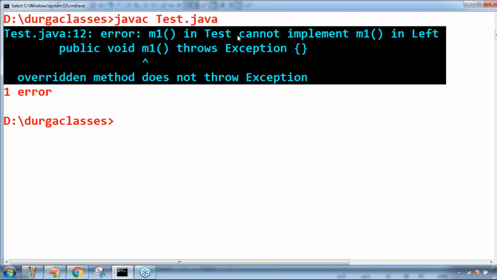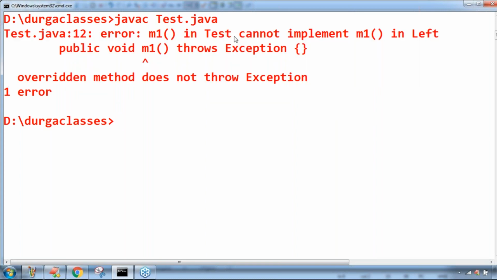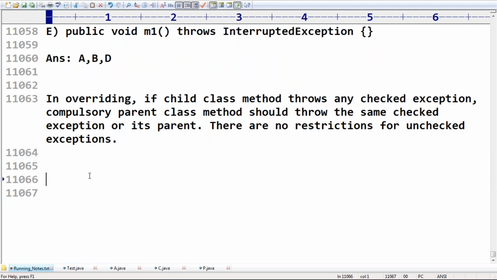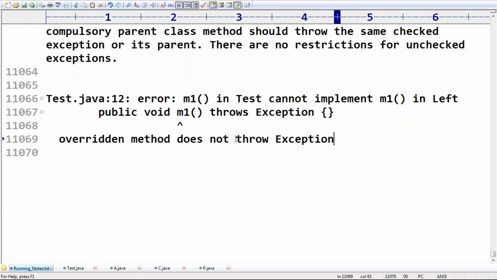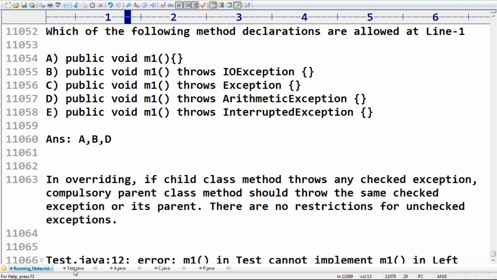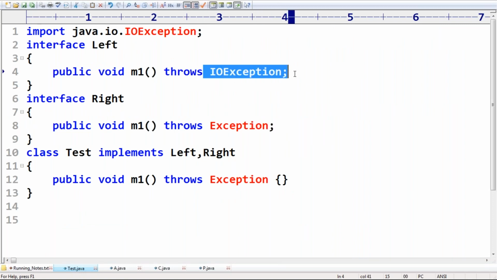Overridden method means parent class method. Parent class method doesn't throw exception. Remember this one. This is overridden, which means the parent class method doesn't throw exception. That's why the problem is coming.